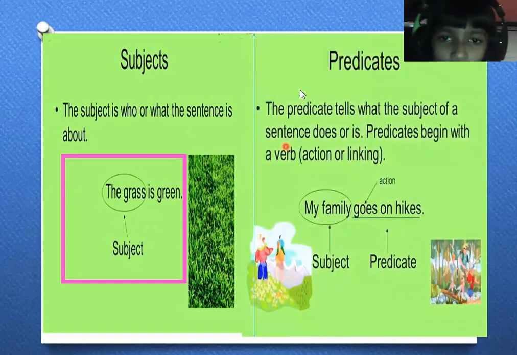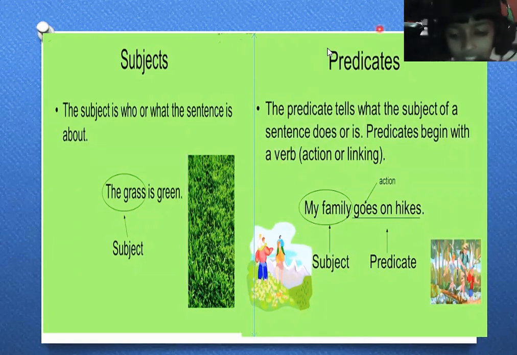And next, the predicate tells us what the subject does. All sentences have predicates. The predicate is usually the last part of a sentence. It often starts with a verb. Sometimes the verb is all of the predicate.